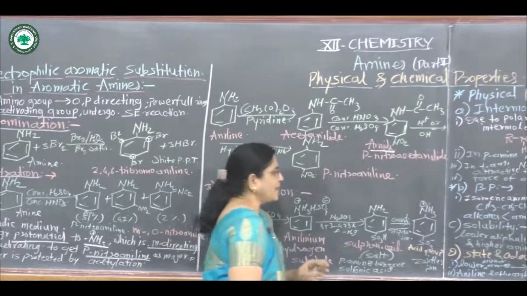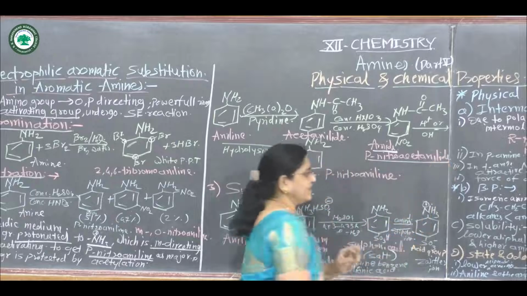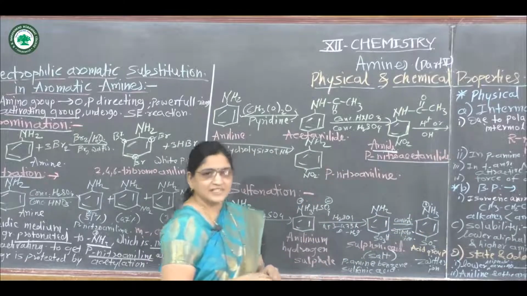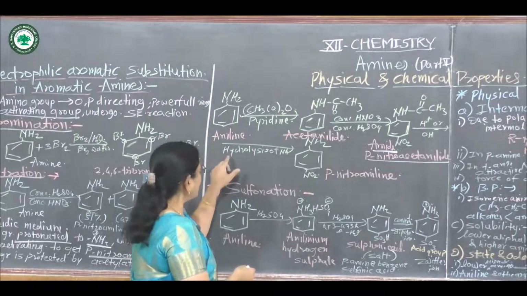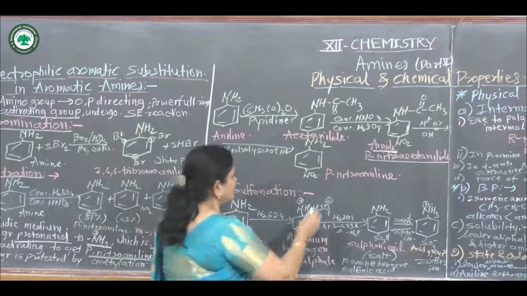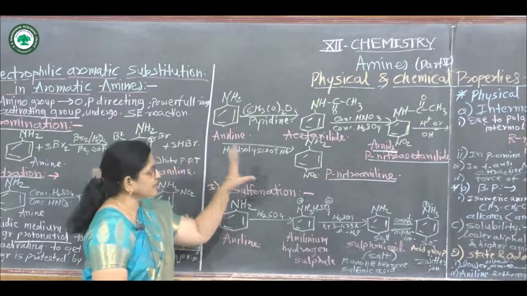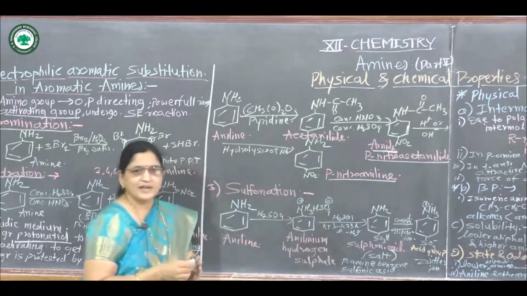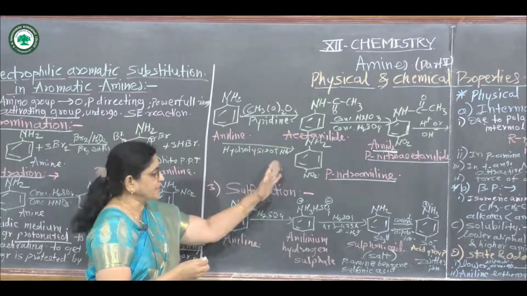Again, this acetanilide reacts with nitrating mixture, that is concentrated nitric acid and concentrated H2SO4, and gives an amide called para-nitroacetanilide. This para-nitroacetanilide then undergoes hydrolysis of the amide group, and gives para-nitroaniline. That means in this reaction we get para-nitroaniline as the major product, and it does not form a mixture of ortho, meta or para.